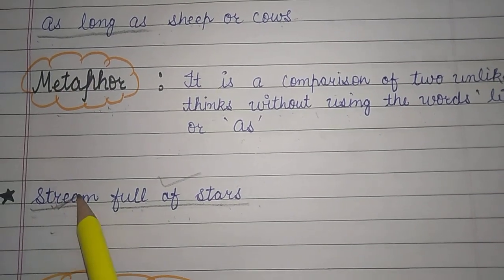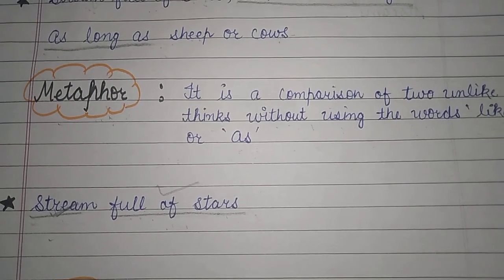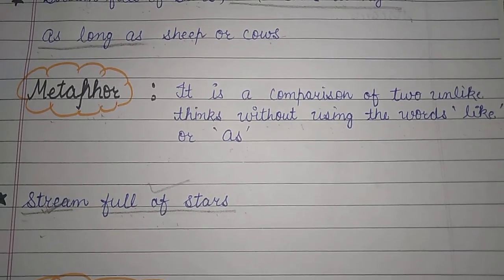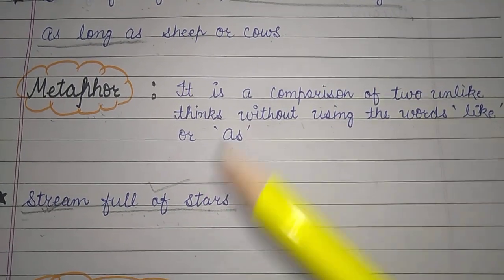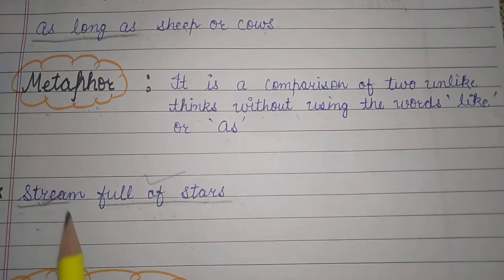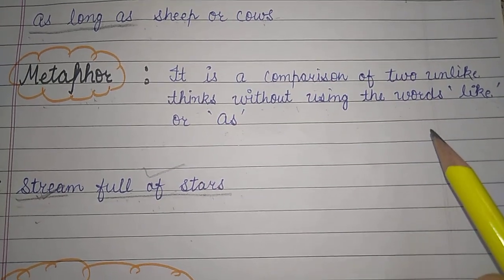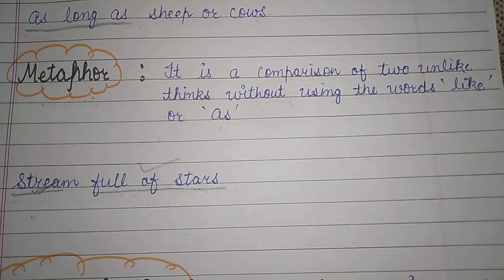Stream refers to the river, and full of stars refers to the waves of the water present in the river, which shimmer under the sunlight and appear as stars shining. So that expression is indirectly compared with the stars, and it is known as a metaphor.